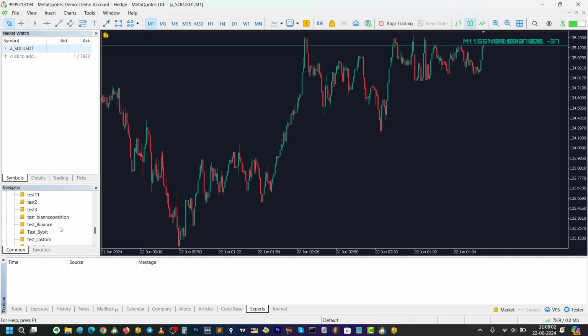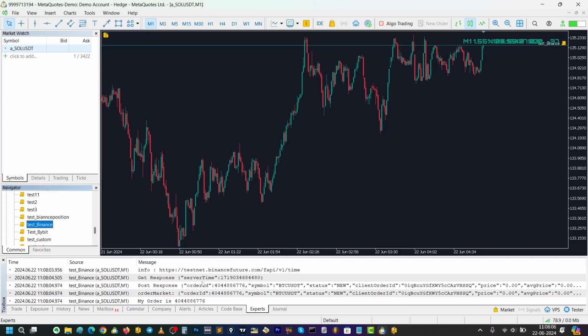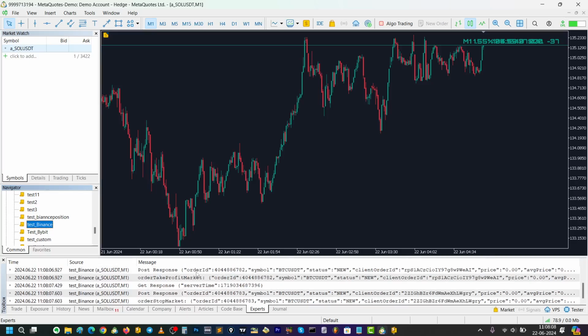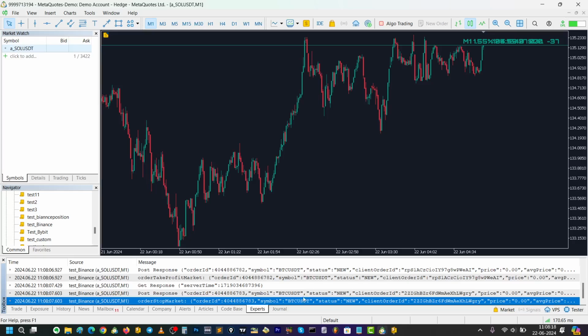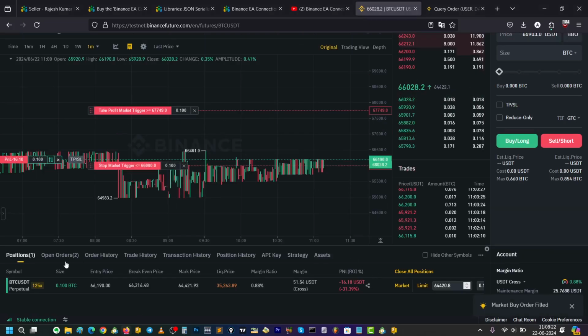Okay, so I'm going to use test underscore Binance, place it here, and you can see my order ID is this. It means our order is executed, and after that it waits for 2 seconds, and you see order take profit market and order stop market is posted. So if you go to the terminal here, you can see we have one open position with take profit and stop loss.